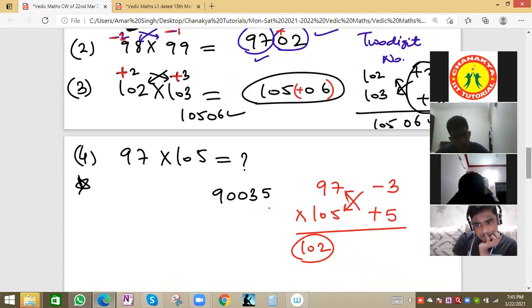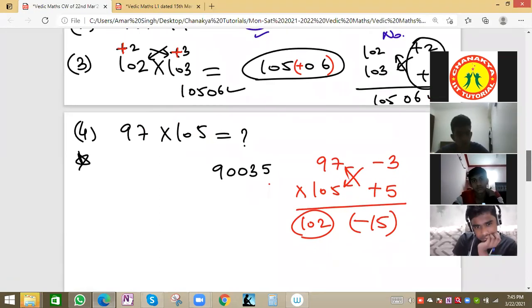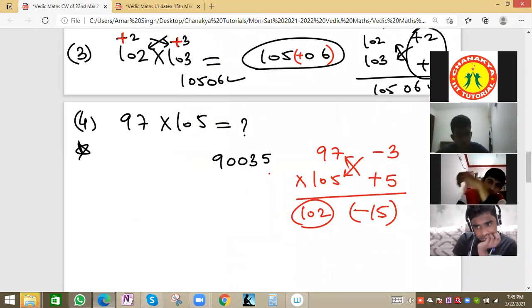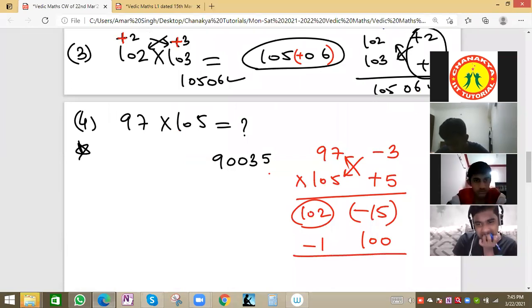Here, if you notice, we will not get plus 15, we will get minus 15. We are getting a negative value. So what is the method? We add 100 here and we subtract 1 here. This is the star step.